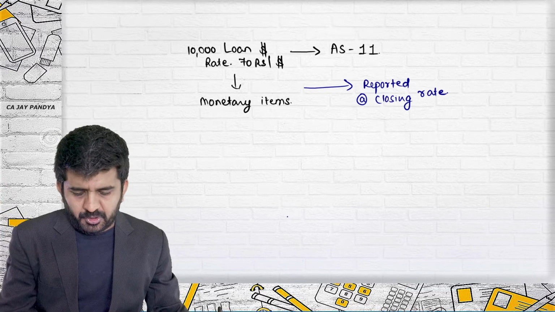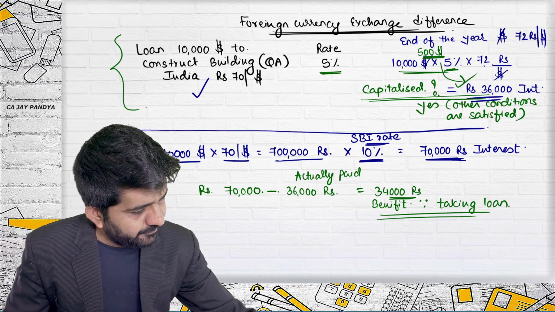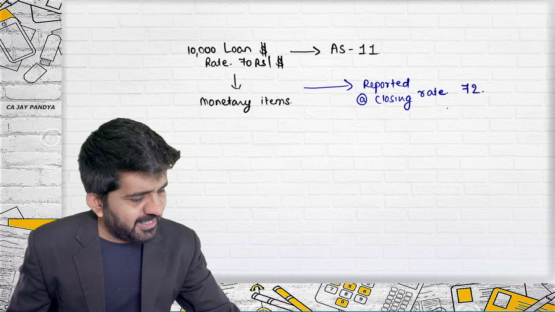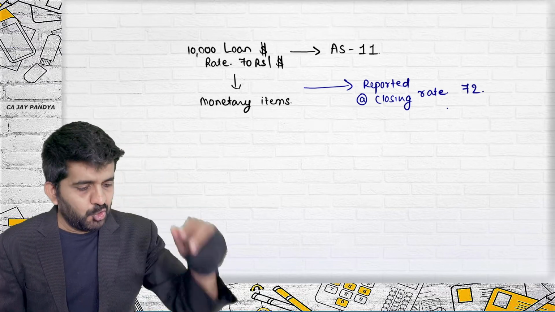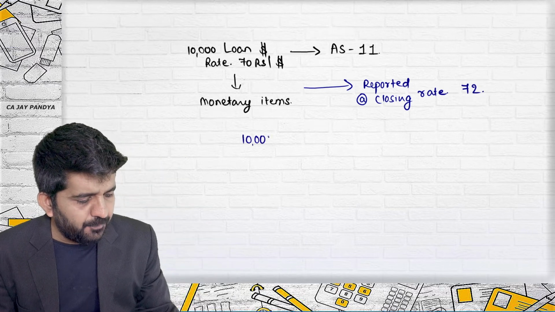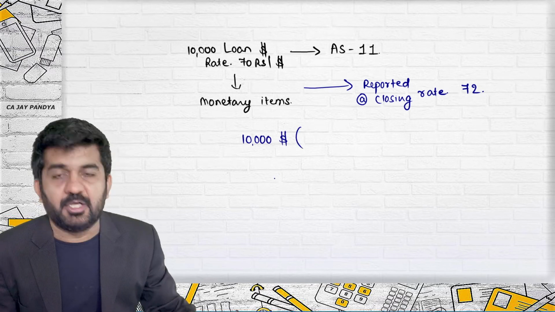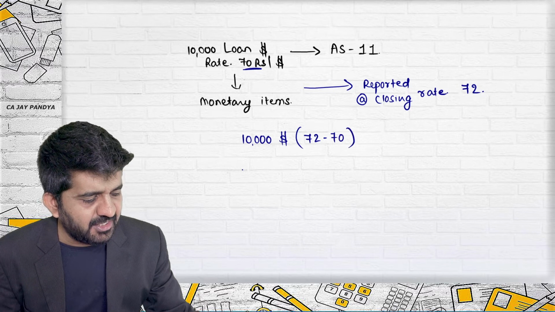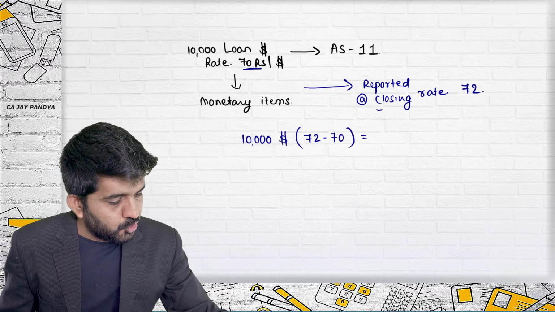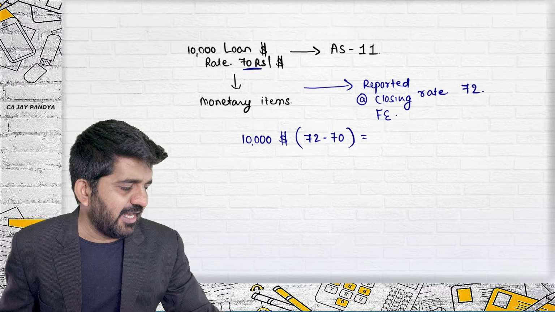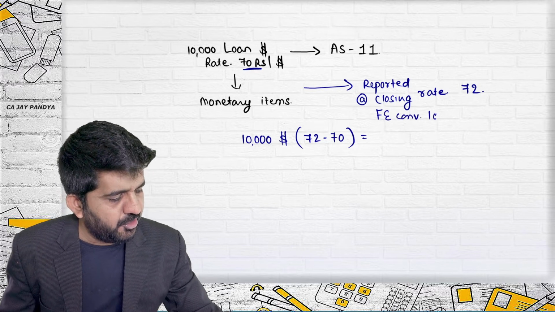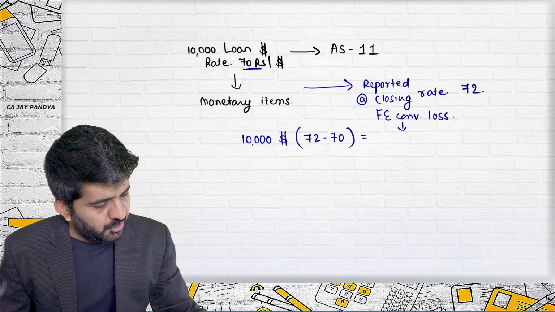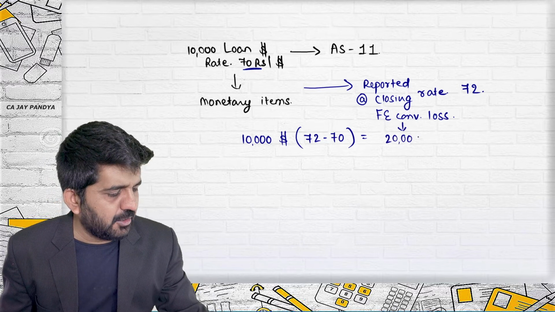If it is reported at closing rate, what is the rate? 72. So it should be reported at 72. Instead of reporting $10,000 at the rate of 70, it will be reported at 72. So there will be a foreign exchange conversion loss of how much? 2 into 10,000, that is 20,000 rupees.